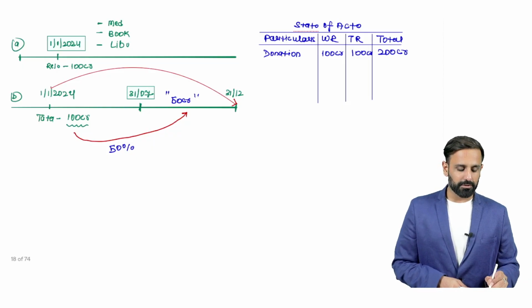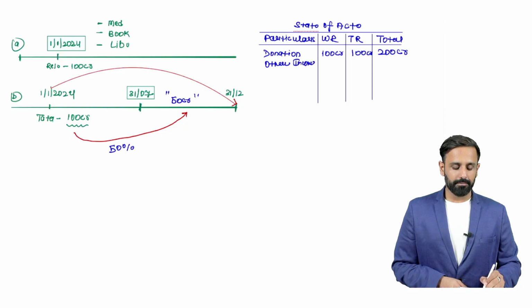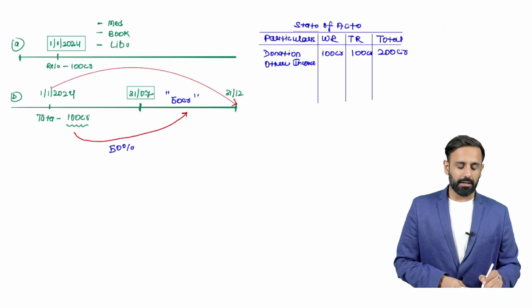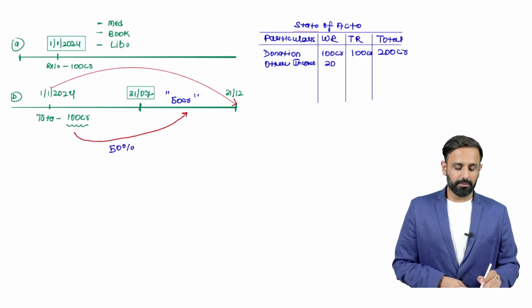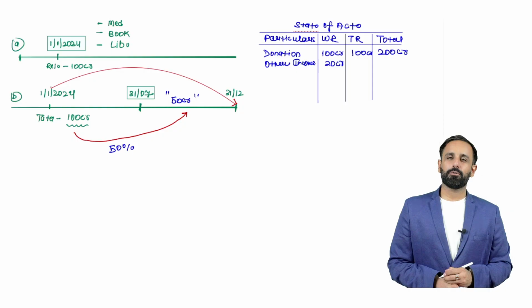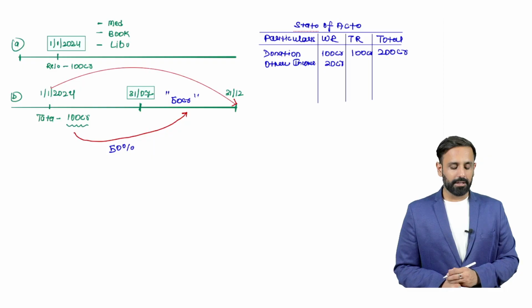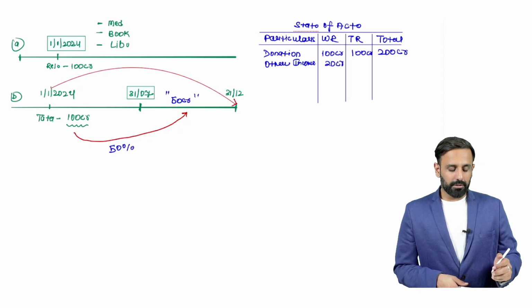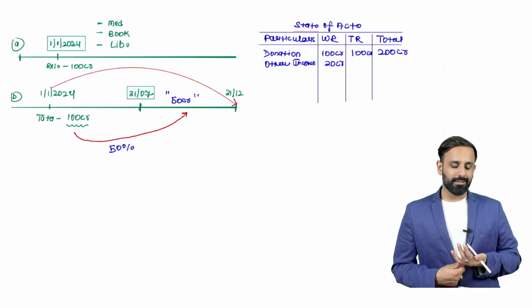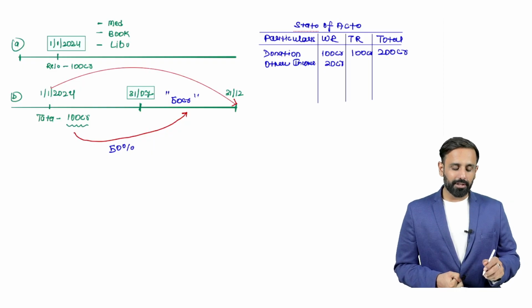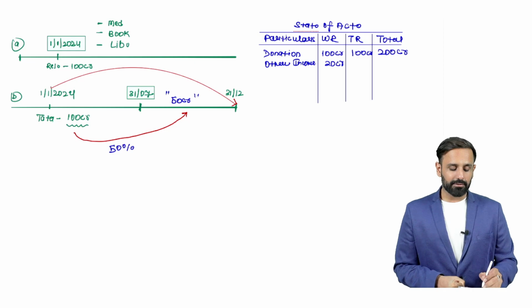Let's say apart from this, you have earned other income of 20 crore. If you have earned other income, obviously there will be no restriction on that other income. So the total revenue for the first year in this case is going to be 100 plus 20, that is 120 crore.